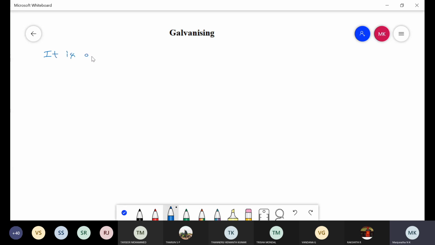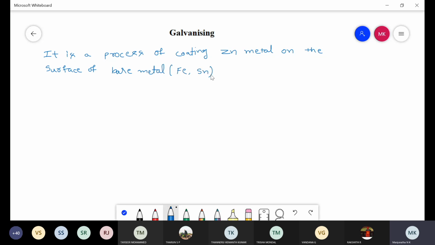Galvanizing is a process of coating zinc metal on the surface of base metal like iron and tin by hot dipping process. It is called galvanizing.